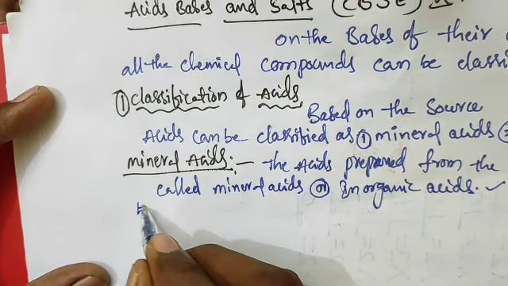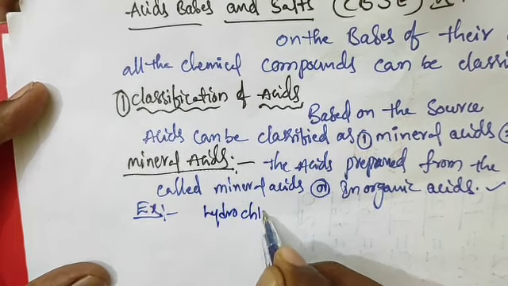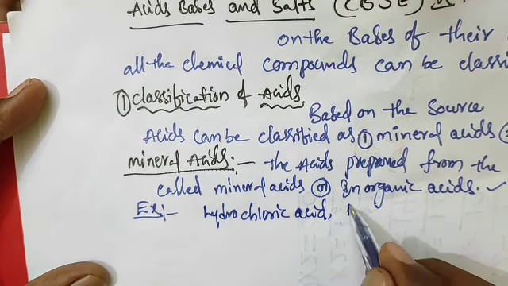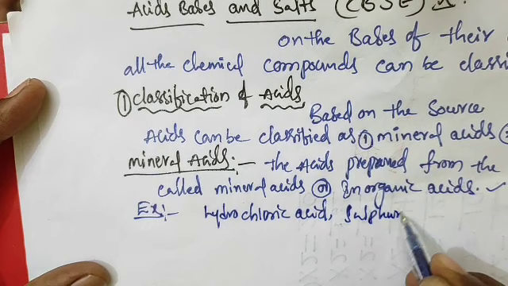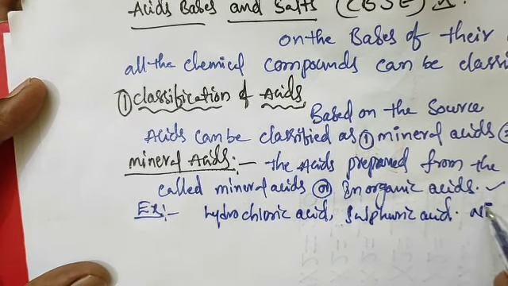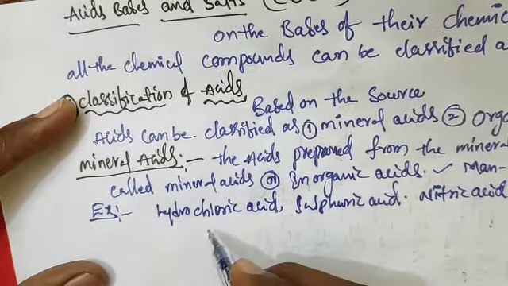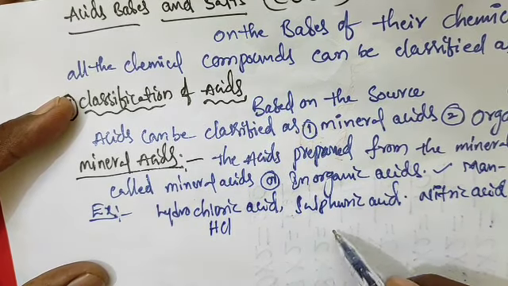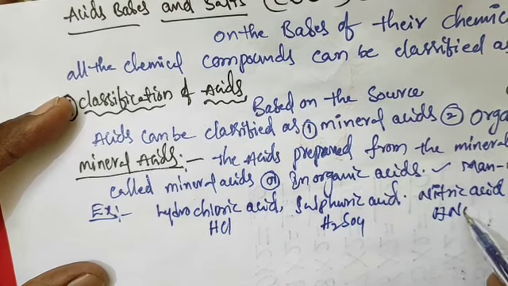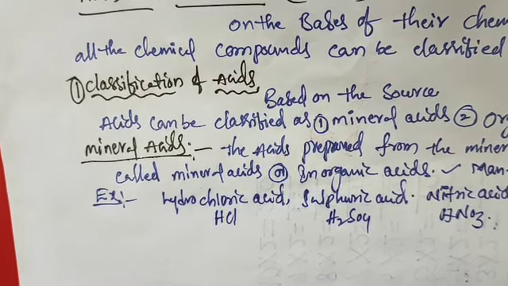So examples for mineral acids are hydrochloric acid, next sulfuric acid and nitric acid. So formulas also I will write: hydrochloric acid HCl, sulfuric acid H2SO4, nitric acid HNO3. These are the examples for mineral acids.